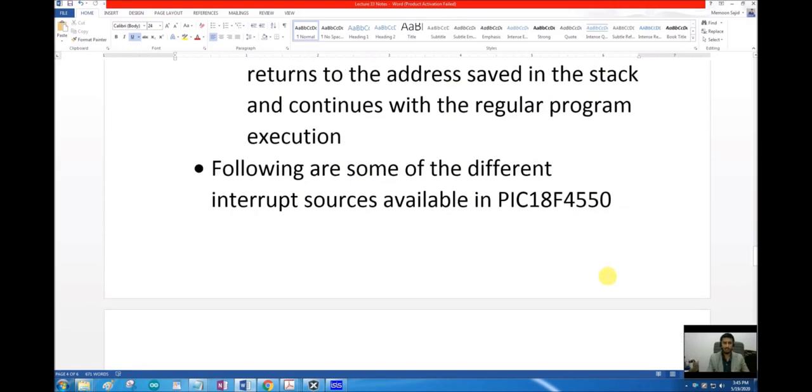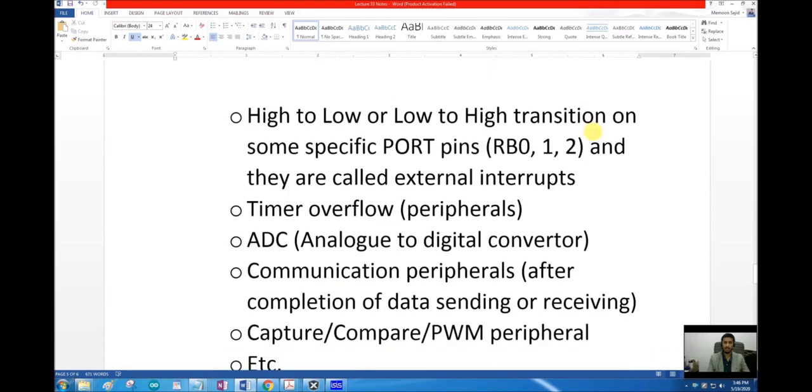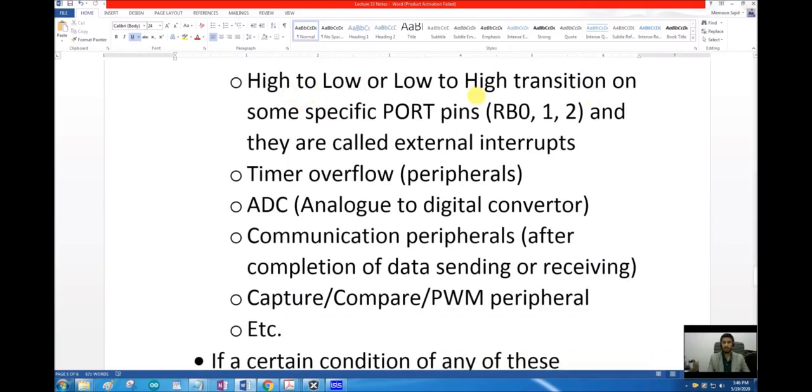So following are some of the different interrupt sources available in PIC18F4550. Here, high to low or low to high transition on some specific pin. There are 3 specific pins in PIC18F4550 that have the capability to generate an interrupt, and those are RB0, RB1 and RB2. So we can get an interrupt from 3 physical port pins of the microcontroller. They are called external interrupts.